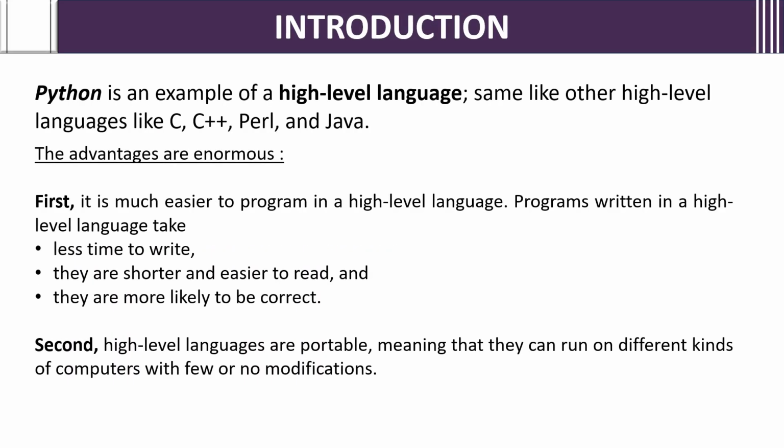Introduction. Python is an example of a high-level language, same like other high-level languages like C, C++, Perl and Java. I hope you have heard C, C++, Java. In the same way, Python is also an example of high-level language.